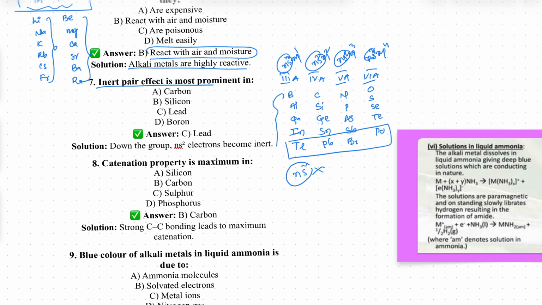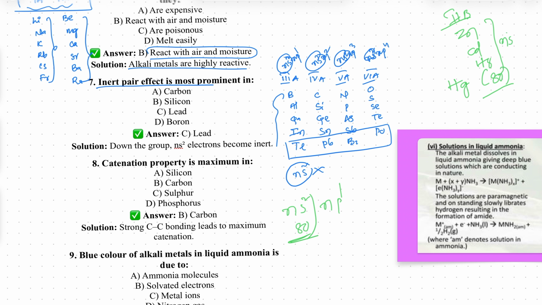Okay, because they have the mercury electronic configuration, that is Hg, 80. After 80, whatever electrons are there, this is remaining. So here ns2 is atomic number 80, np1 is 81, like this. So 80 is mercury. You can see zinc, cadmium, and mercury. These are group 2B elements. These are your noble gases, the noble elements.